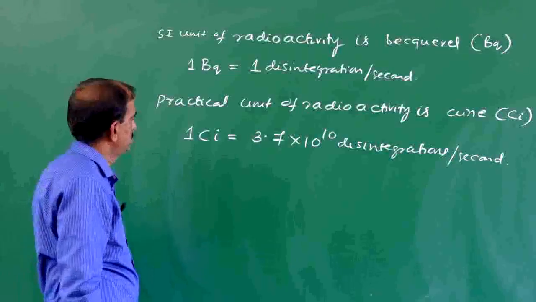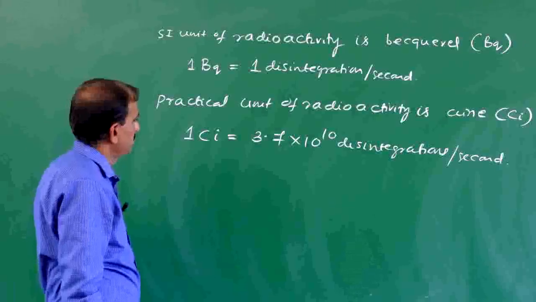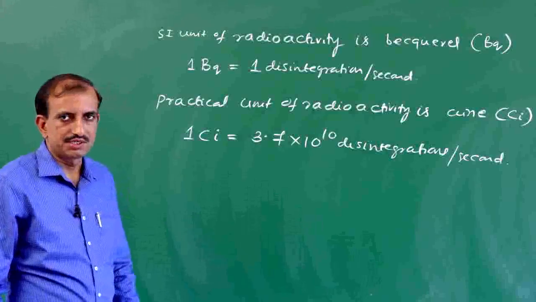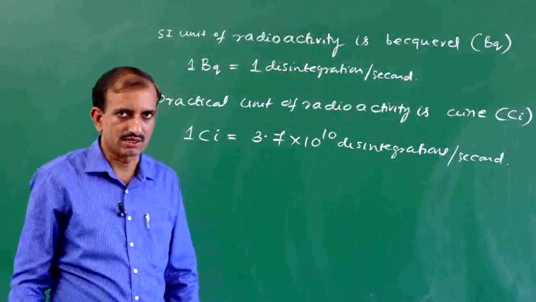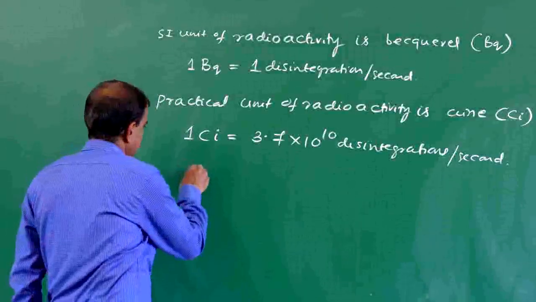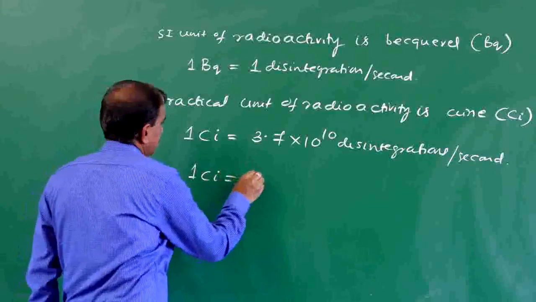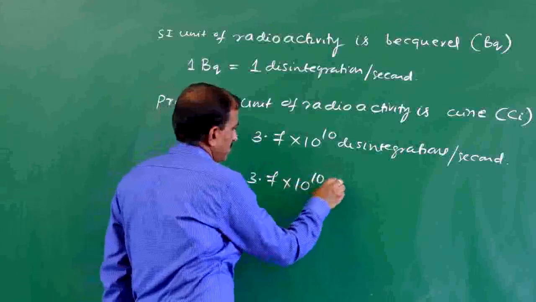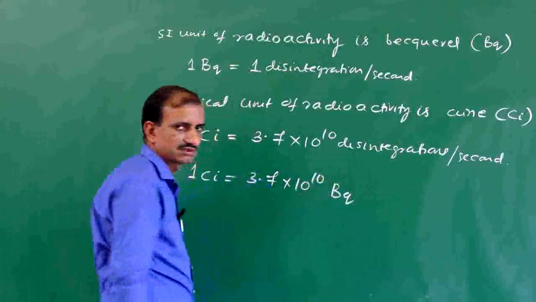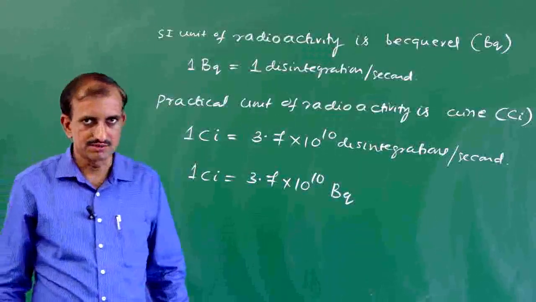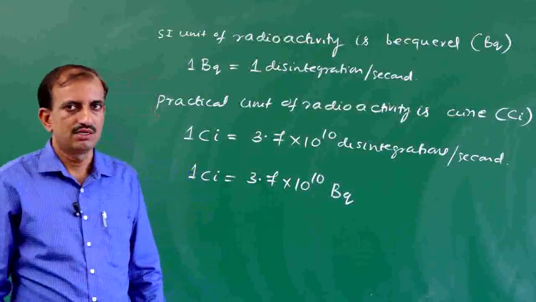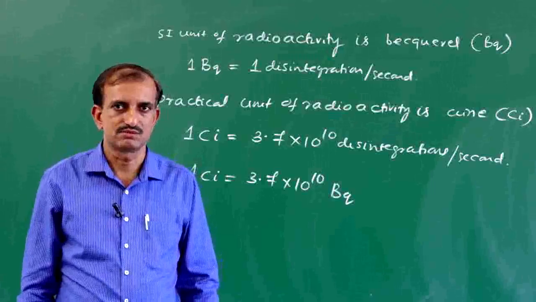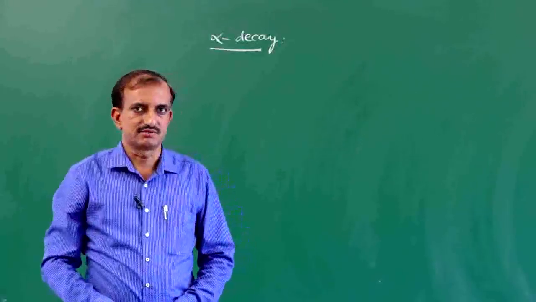So, therefore, 1 Curie is equal to 3.7 × 10^10 becquerel. So, the SI unit of radioactivity is becquerel and the practical unit of radioactivity is Curie. So, let us study alpha decay.